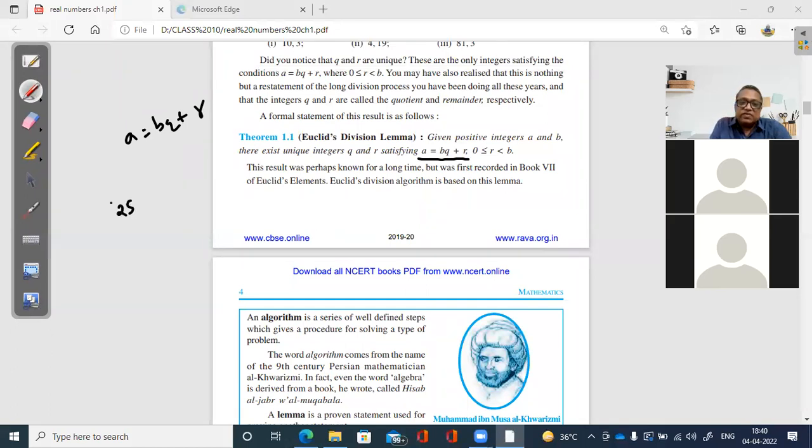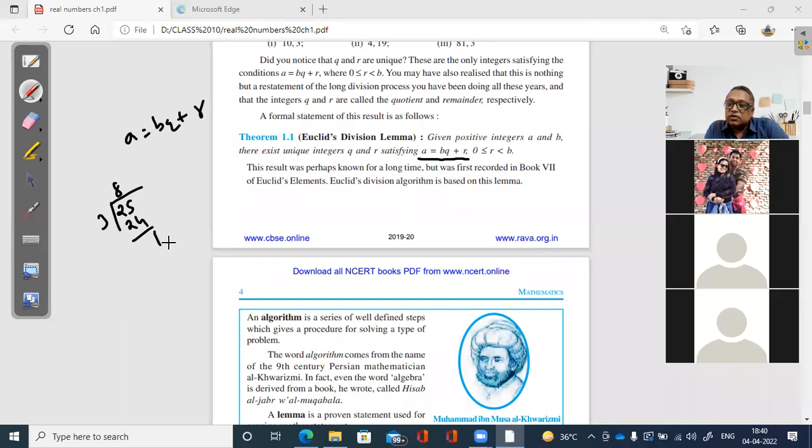So when I divided this, I got a remainder. Now, I'm asking you a question. Can the remainder be less than 0? No, sir. Remainder can never be less than 0. Can the remainder be equal to 0? Remainder can be 0, but always smaller than the divisor. Always smaller than the divisor.